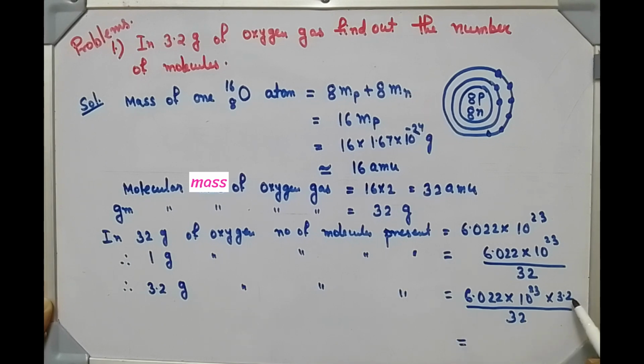So here we can simplify this. This is your answer. This number of molecules are present in 3.2 gram of oxygen.